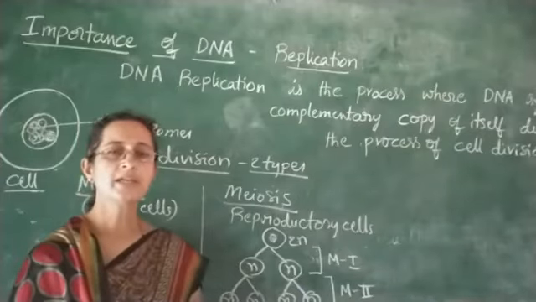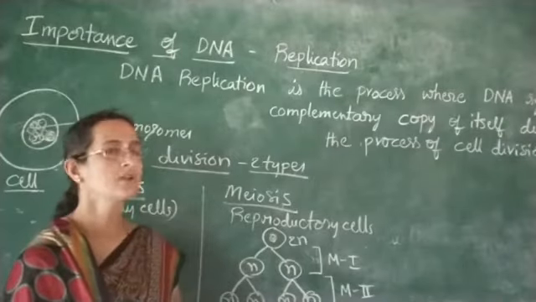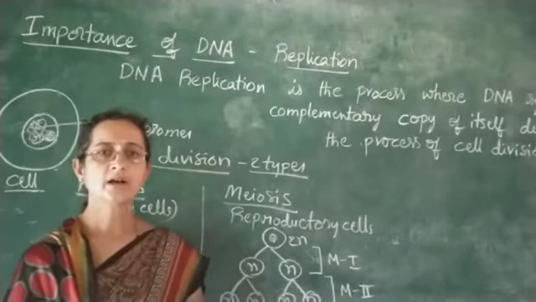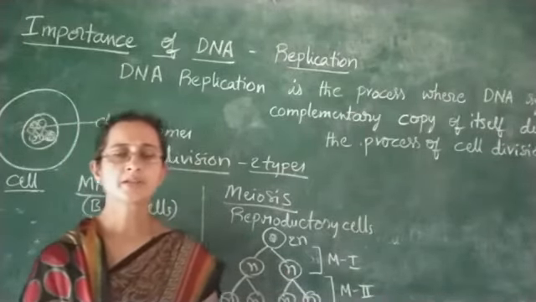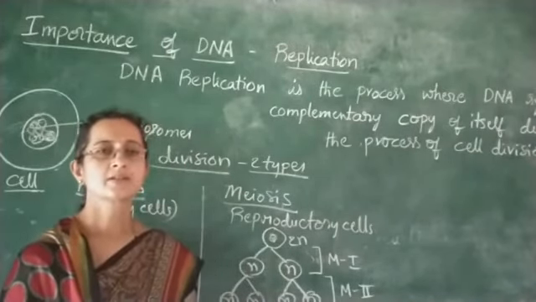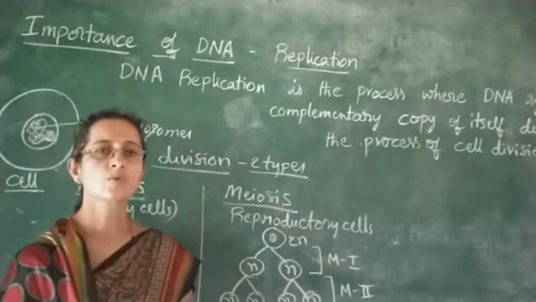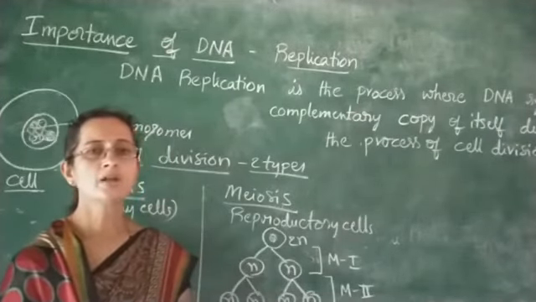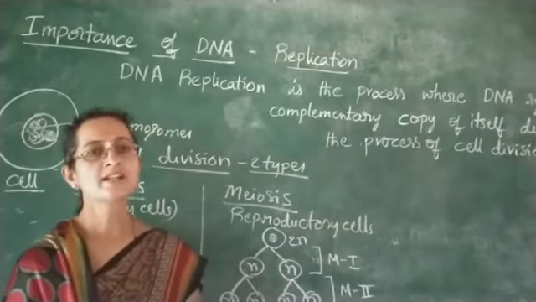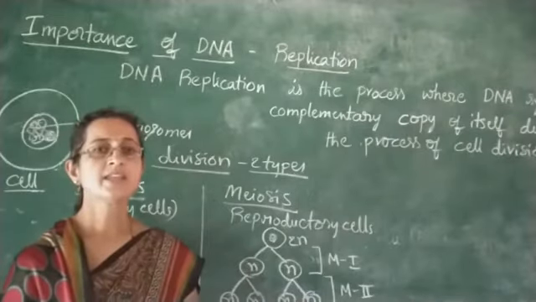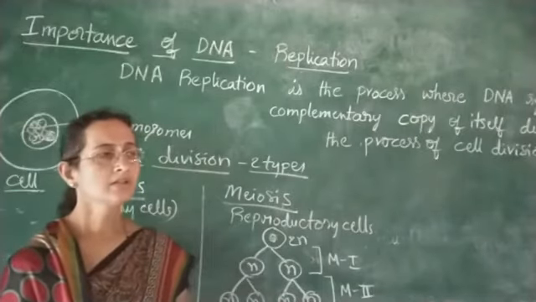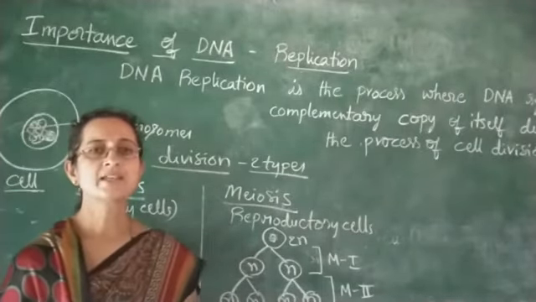When you observe any organism giving birth to young ones, for example a dog giving birth to a puppy, a cat giving birth to a kitten, or a human being giving birth to a baby, do they look similar to their parents? It may not always be true. The newly born organisms may have similarities to their parents, but sometimes you may find some differences. See, why does this happen?